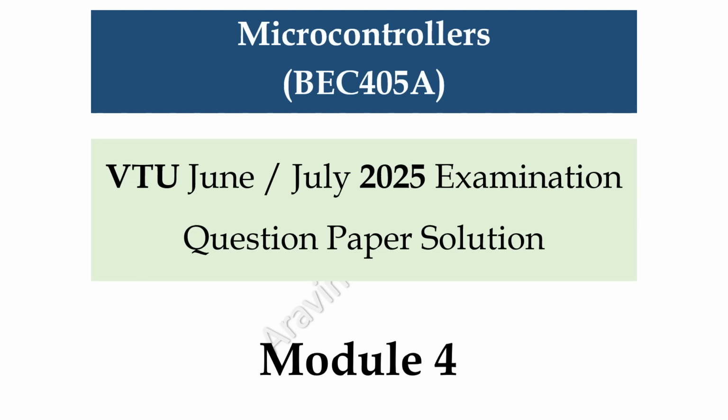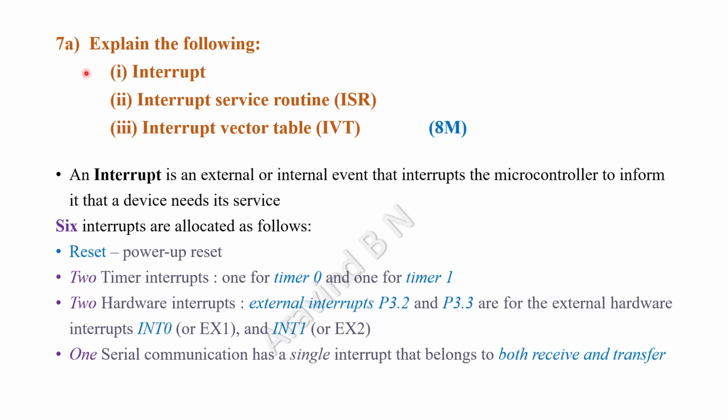Hello friends, in this session we will go through the question paper solution of VTU June-July 2025 examination of the subject microcontrollers of module 4. So that is question number 7a. Explain the following. Under that sub questions, first one interrupt, second one interrupt service routine, third one interrupt vector table. This is for 8 marks.